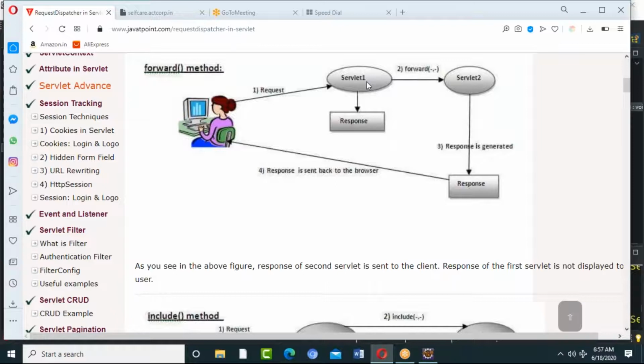If you just want to forward some response to any other servlet, you can use request dispatcher. As you see in the above figure, the response of the second servlet is sent to the client. Finally, we want to send back to the client. So whatever response has been generated in the first one, we are not giving back to the client. We have some tasks to do in the second servlet. That means this response plus the second servlet's response, response 1 plus response 2 together, will be given back to my client. In that case, I'll maintain a dispatch. So dispatch means I don't use it directly. As part of the dispatch, I have a method called forward.